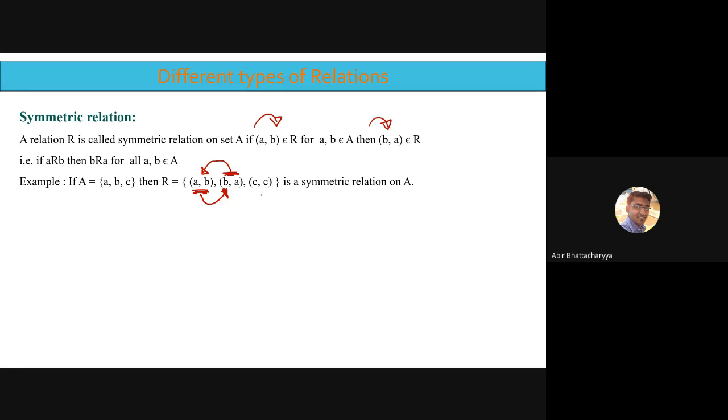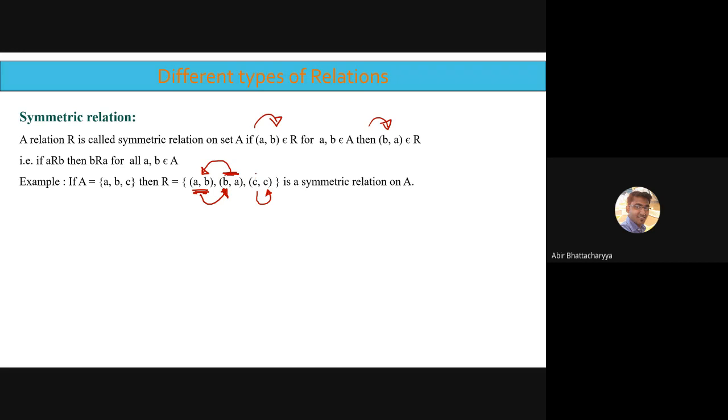Now we'll go for CC. CC is present. What is the symmetric part of CC? CC again. If I take the symmetric part of CC, it's CC again, because C is related to C. So it will not harm the condition of symmetric relations.